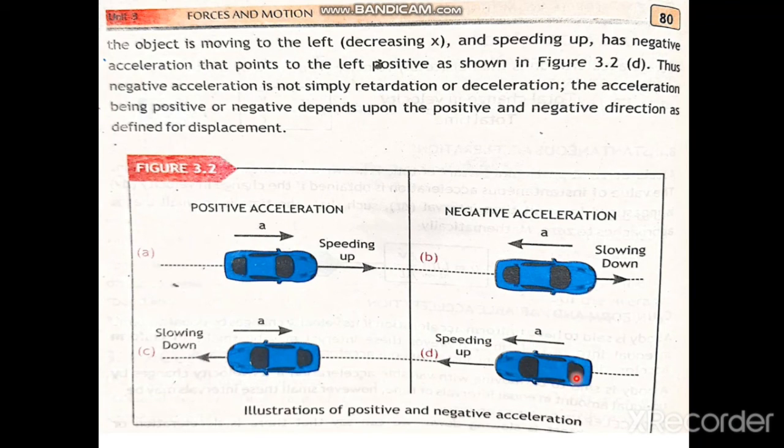So positive and negative acceleration is the acceleration along the positive x-axis and along the negative x-axis. If the acceleration is directed along the positive x-axis, then it is positive, and along the negative x-axis it is negative. As you can see in this figure, it is positive. In this figure it is negative. Here it is again positive because it is in the positive x direction, and here it is negative because it is in the negative x direction. Thank you and Allah Hafiz.